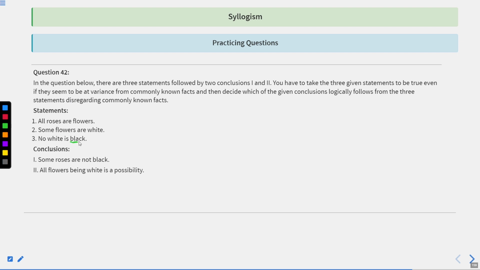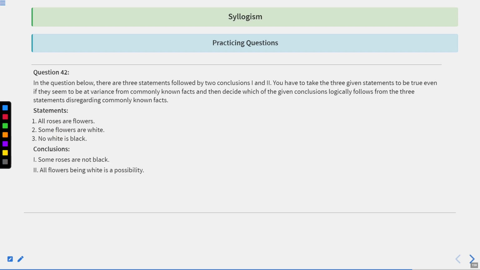ये statement start ही black से हो रहा होता जो कि एक predicate है, तो इसका मतलब क्या होता कि वो जो कंक्लूजन है उसको आप सॉल्व करने के चेष्टा भी करते, प्रयास भी करते, तो you would not have been able to derive the correct answer because that is something which is a predicate and you cannot come to the conclusion that this particular predicate has some relation with the subject. That's why it is very important to understand where the predicate is lying, where the subject is lying, what is the word that has been prefixed before the subject, and what is the word that has been prefixed before the predicate. Through this understanding only, you will be able to understand what is the correct logical explanation for the conclusion that has been followed.